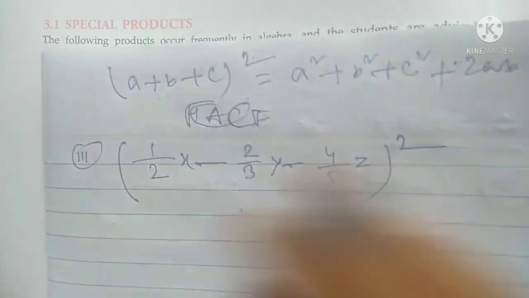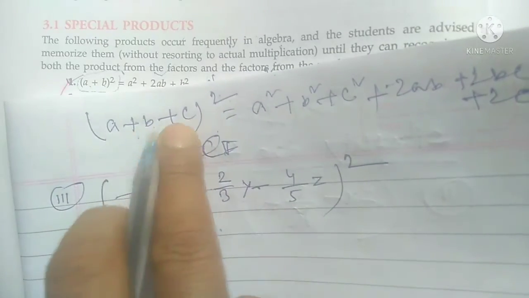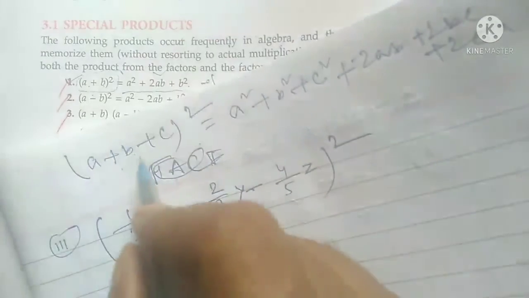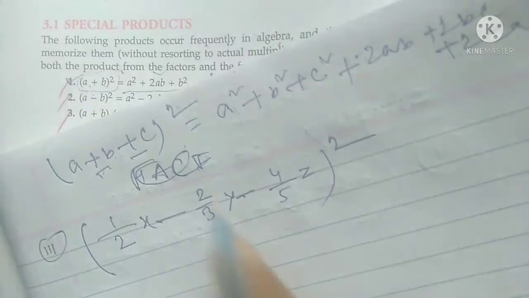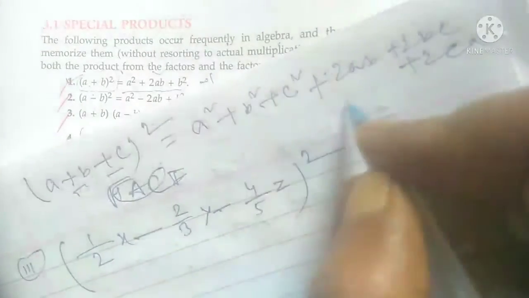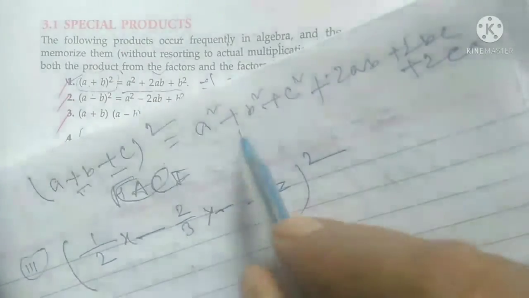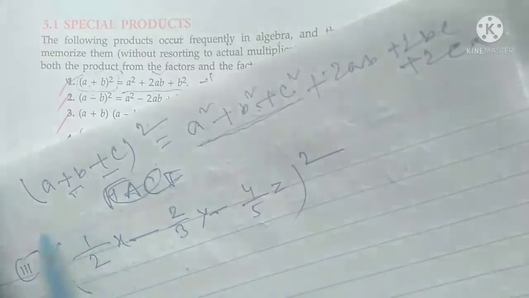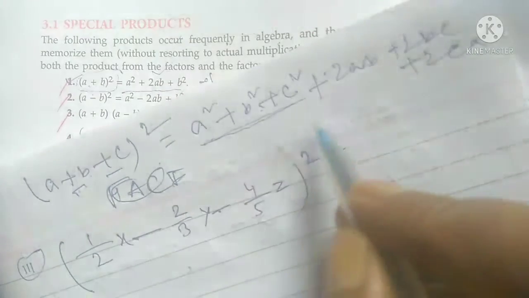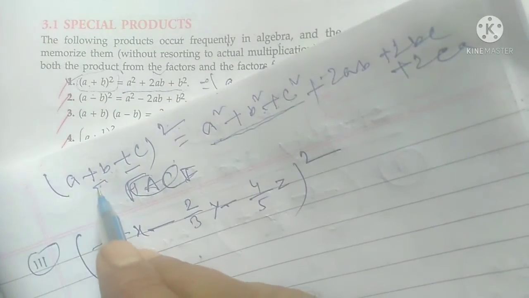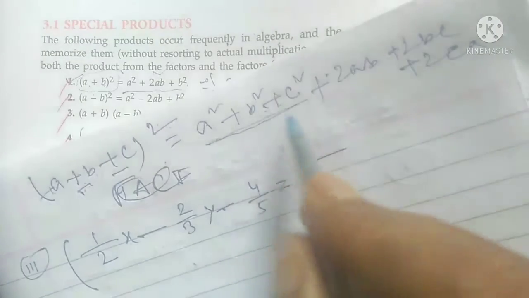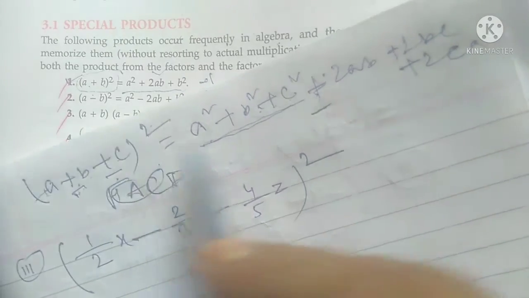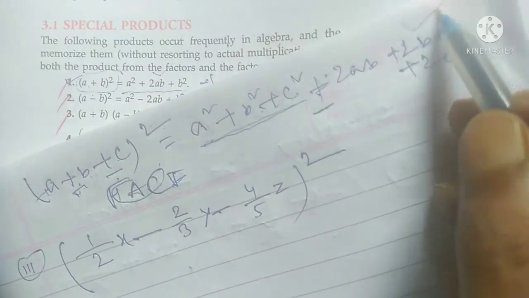But I am telling you some rules: here both are plus signs. Suppose here is minus and here is minus, then how does this formula change? a square plus b square plus c square will not change. If before b there is minus and before c also minus, then minus times minus gives plus, so plus 2bc will not change.